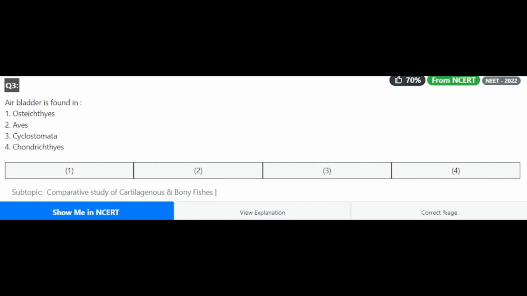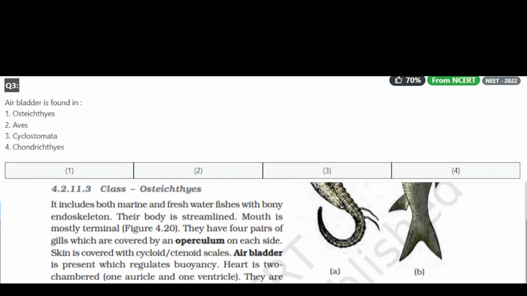Number 3, air bladder is found in Osteichthyes, Aves, Cyclostomata, Chondrichthyes. Now you see where exactly we studied about the air bladder. Air bladder is present in certain fishes, which helps them to float, and these are absent in Chondrichthyes, that we have studied.